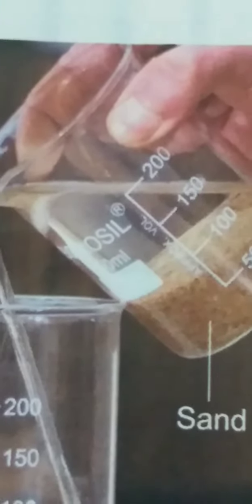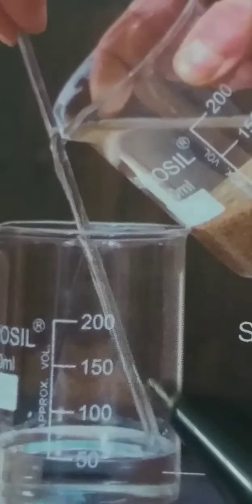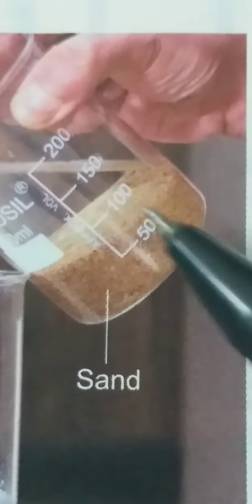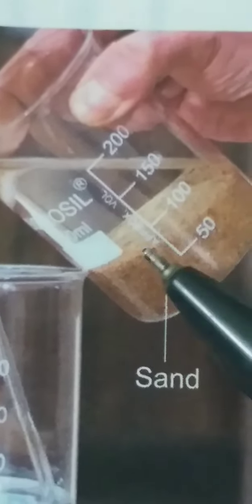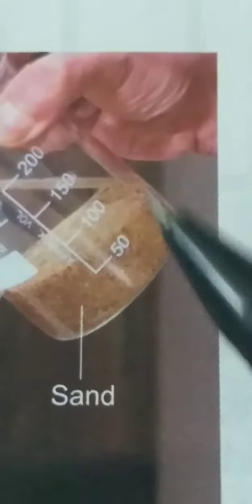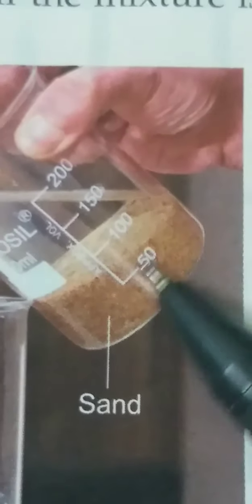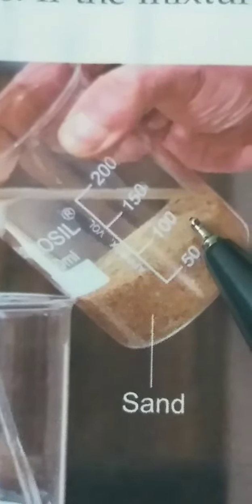That clear water we separate carefully into another beaker. This method is known as decantation. When solid material settles down after 10 or 20 minutes without disturbance, we call this method sedimentation. What settles down is called sediment and the process is known as sedimentation. The liquid above the sediment is called supernatant liquid. This method we cannot use to separate immiscible liquids from one another.